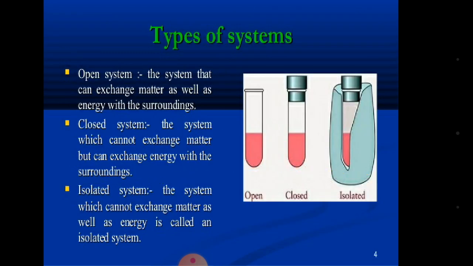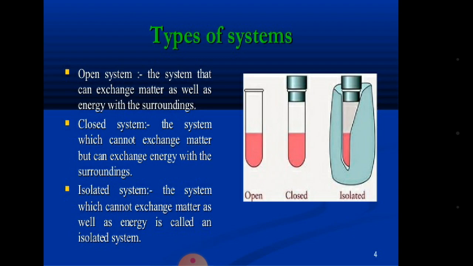Next basic term, let us see the types of system. First one is open system. Take water in a container and just heat it. After some time, what happened? The level of water comes down. It means that water is converted into water vapor. The system in which mass and energy are exchanged is called an open system.